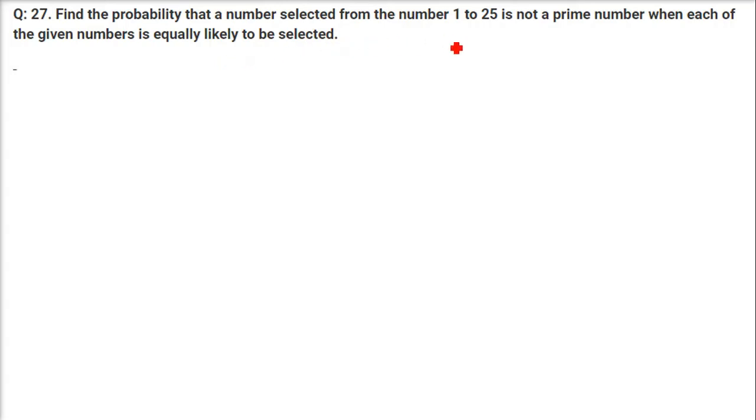Find the probability that a number selected from the numbers 1 to 25 is not a prime number, when each of the given numbers is equally likely to be selected. Here the total number of possible outcomes is 25. So equally likely, we don't want a prime. Let us find the probability of having a prime number, and then we will subtract it from 1 to get not a prime.